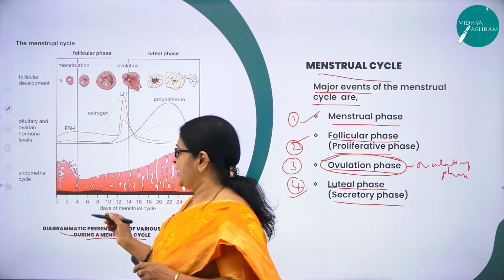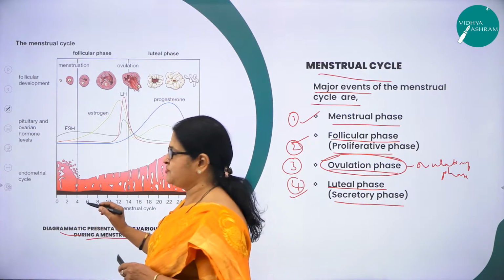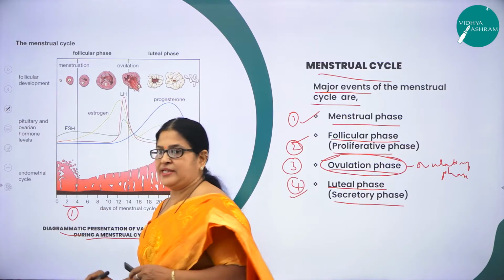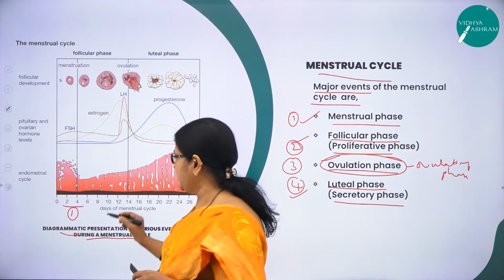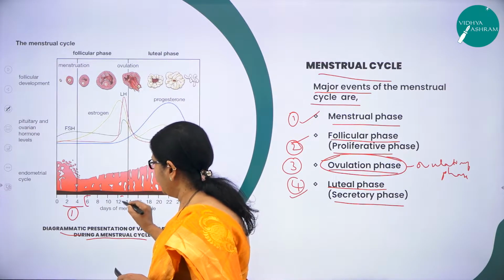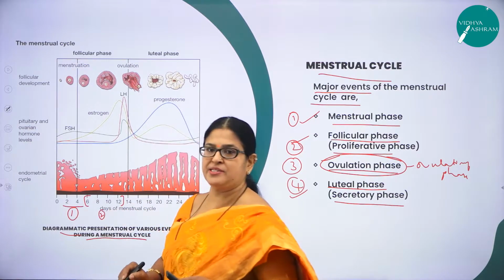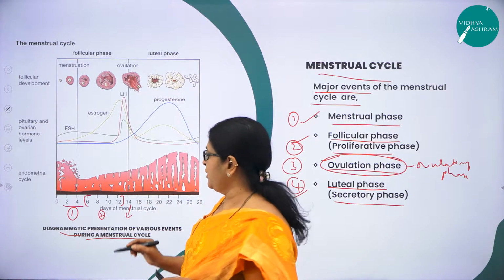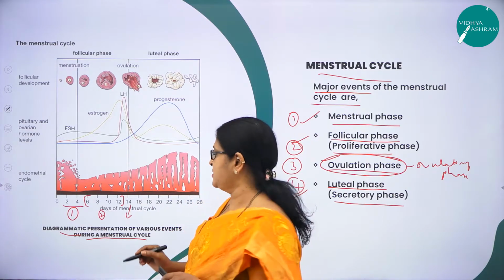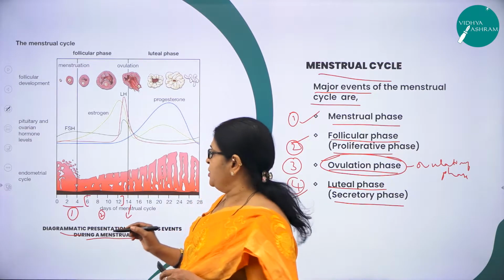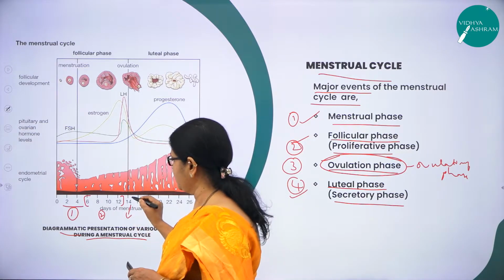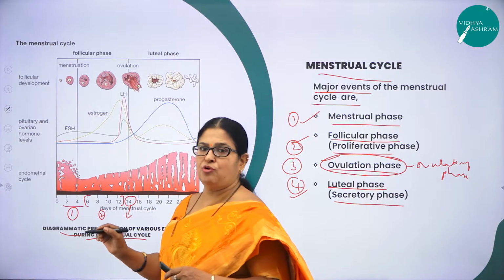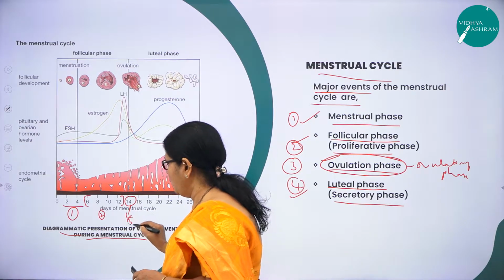You can see in this diagram that the menstrual phase lasts for 3 to 4 days. So 3 to 4 days is called the first phase, that is the menstrual phase. After that, from here to here, is the second phase, the follicular phase. The 14th day is very, very important, children. As I said, the 14th day is called the fertile period in females, where ovulation will take place. In the middle of the menstrual cycle, the 14th day has great significance, as the ovum is released. So it is called the ovulatory phase.